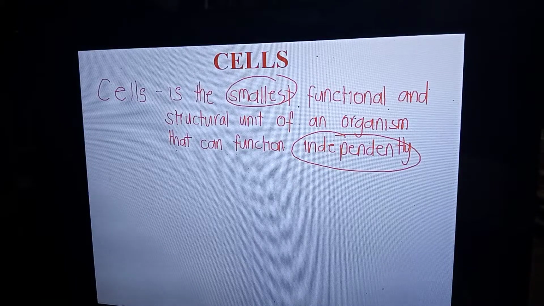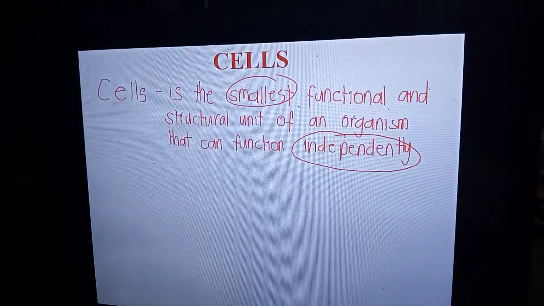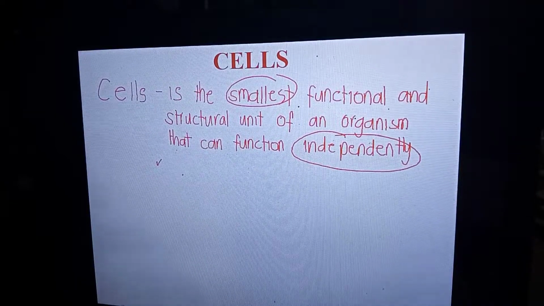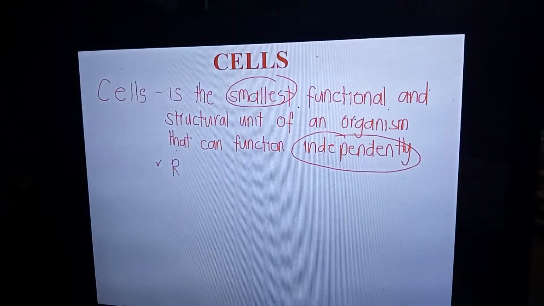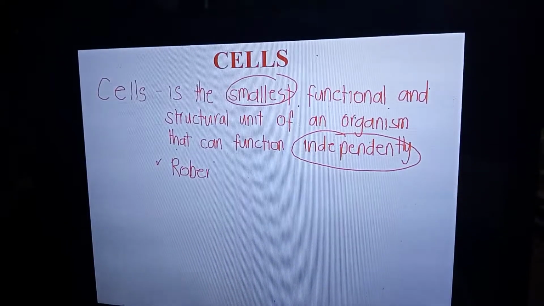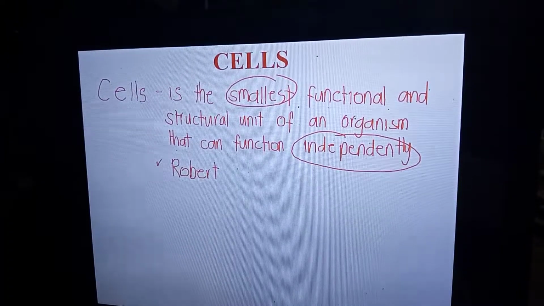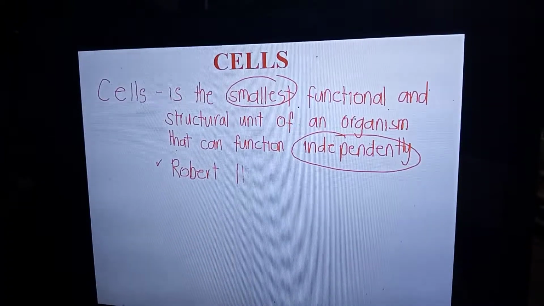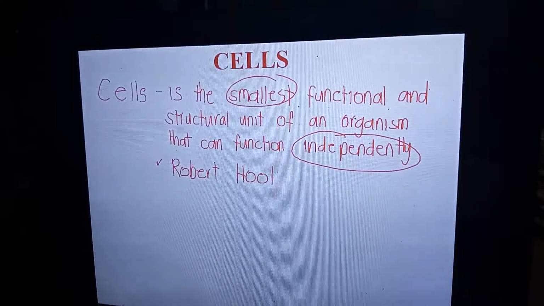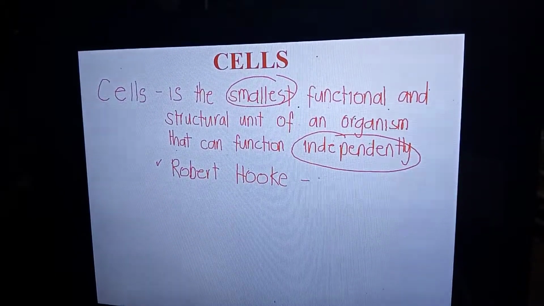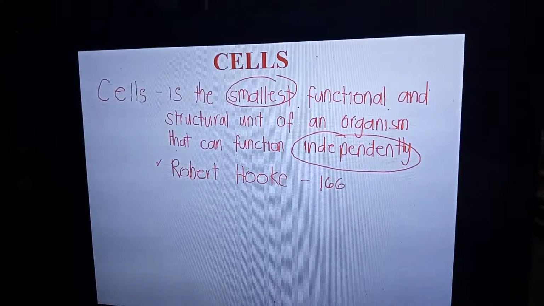Your cells were discovered by whom? Robert Hooke, in 1660.